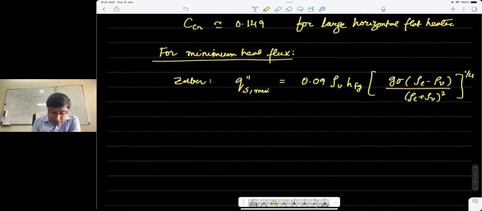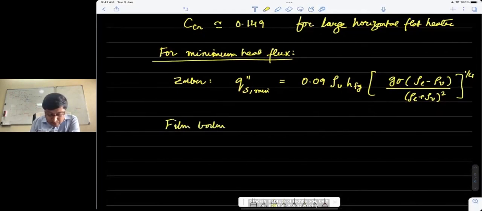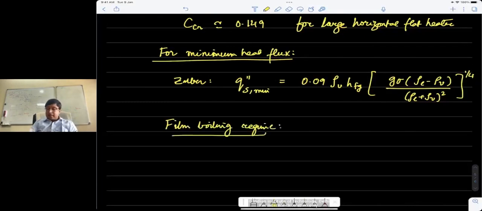The last regime was the film boiling regime. In the film boiling regime, remember I mentioned that the Leidenfrost point is a point where the complete surface is covered with vapor. So there is no contact between liquid and the solid surface.